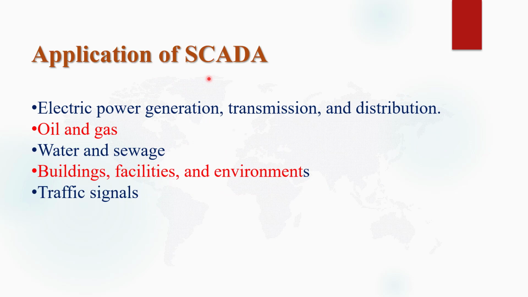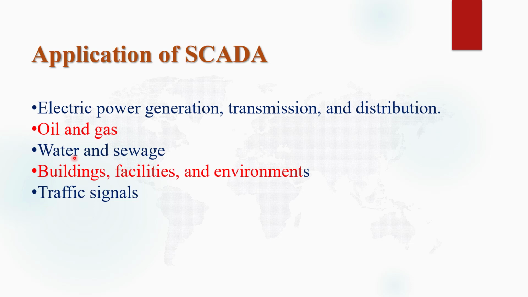Now, applications of SCADA system. There are a large number of applications nowadays. As I have already told, SCADA is basically used in large manufacturing or processing plants. For example, in electric power generation plants, we use SCADA for automation, for automatic transmission and distribution of power. For oil and gas refineries, we use SCADA system.